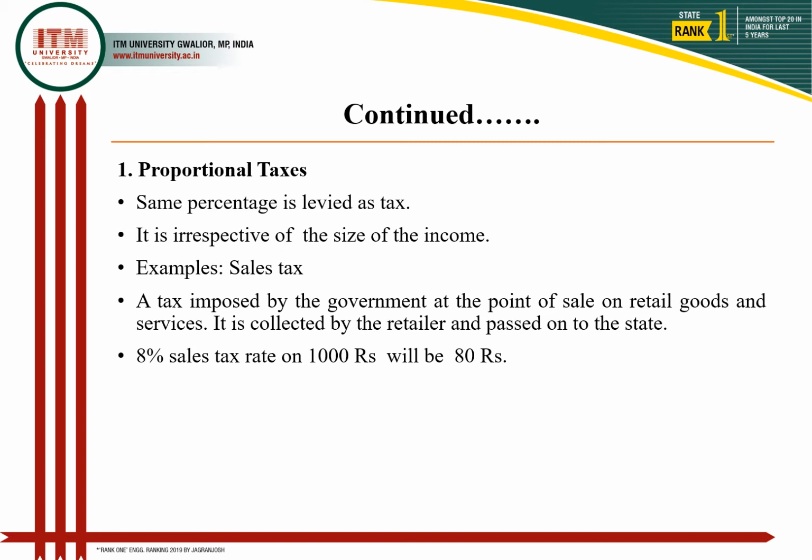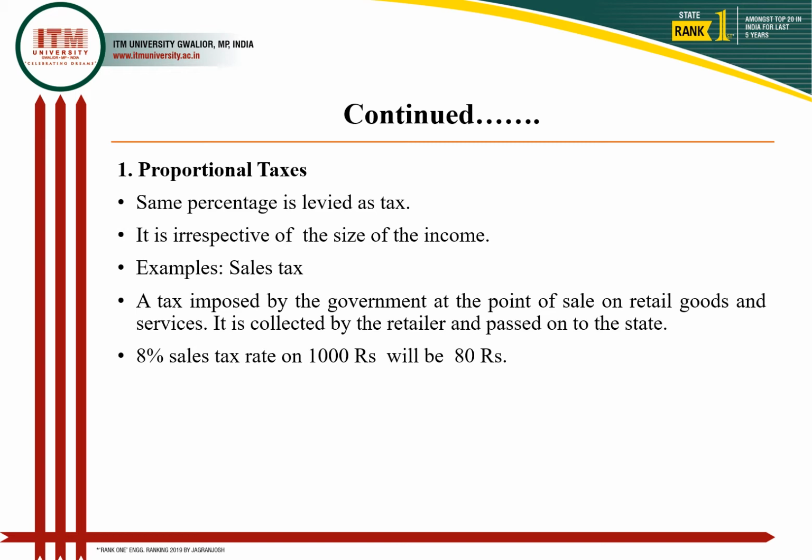However, since the percentage is fixed, suppose that X percent, Y percent, whatever percentage is there, but the percentage is fixed. So as the income is going to be increased, the total amount of tax collected from that income will also increase without changing the percentage of tax.